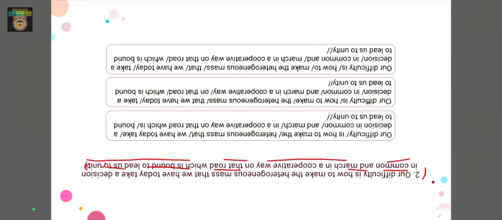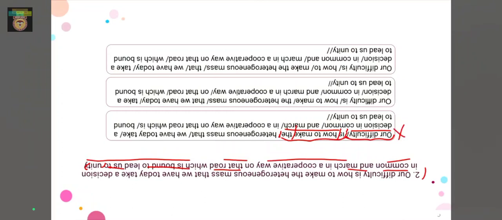So if we look at our first option, we have, our difficulty is how to make the. What's wrong here is that at the beginning itself we don't say the sentence as our difficulty, then take a pause and then again say is how to make the. So we got the wrong pauses here. The actual pause should have been, our difficulty is how to make. So these are the wrong pauses which make this option wrong.